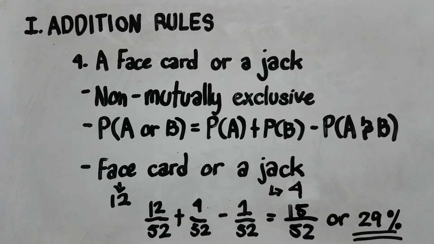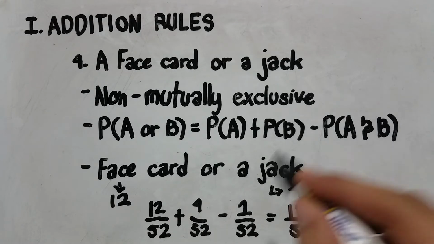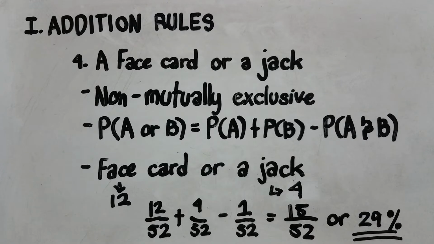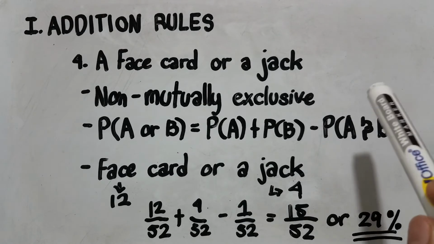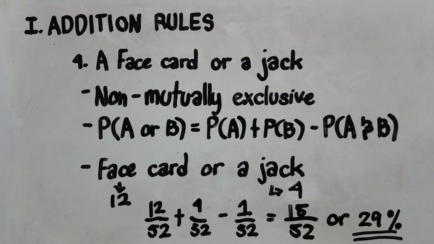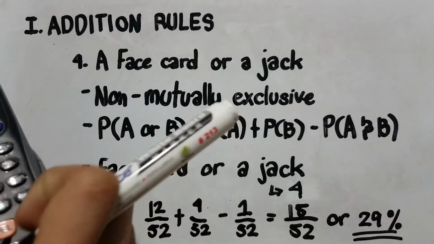Plus, don't forget that it's addition, plus 4 over 52 for the jack, minus 1 over 52. Now you may be wondering, where did I get minus 1 over 52? Well, don't forget the event is non-mutually exclusive, where a face card and a jack can happen at the same time. So this 1 over 52 is the result of the face card and a jack that happen at the same time.